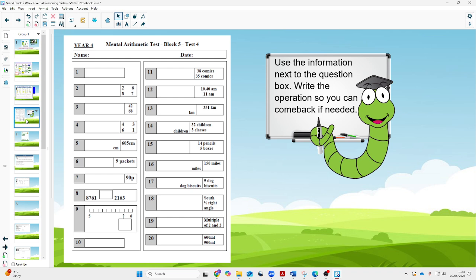Question 7. A computer disc costs 90p. What do 10 discs cost?